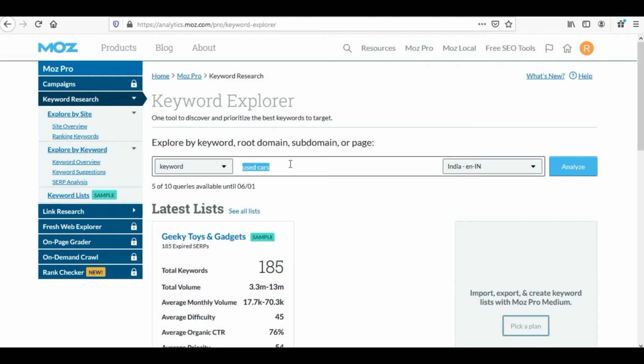Then in the keyword bar, I would be punching in a few of the relevant keywords one by one, which I think are relevant to my business and resonate with my audience. Like I have put in used cars over here, and I'll click on analyze.